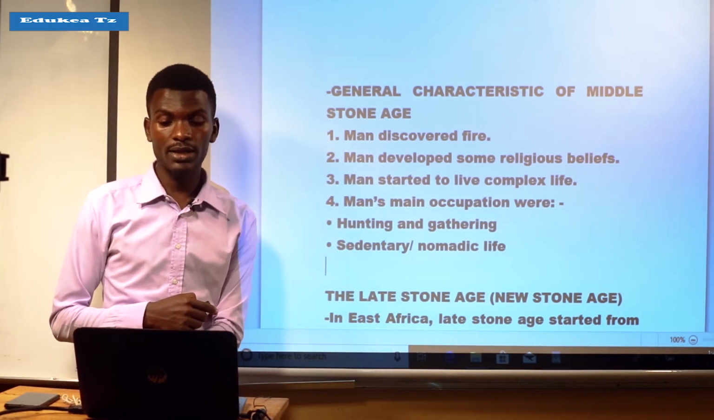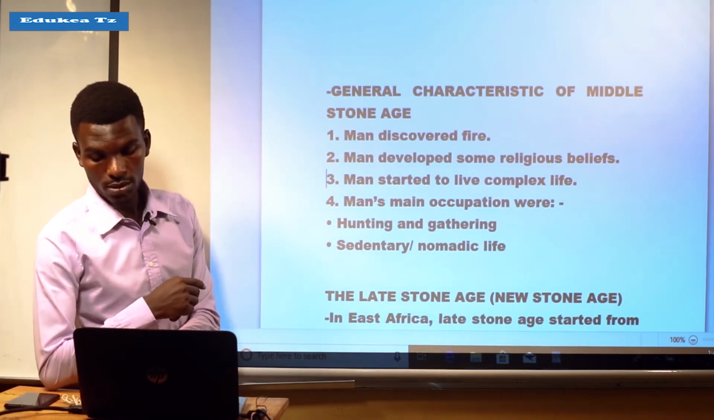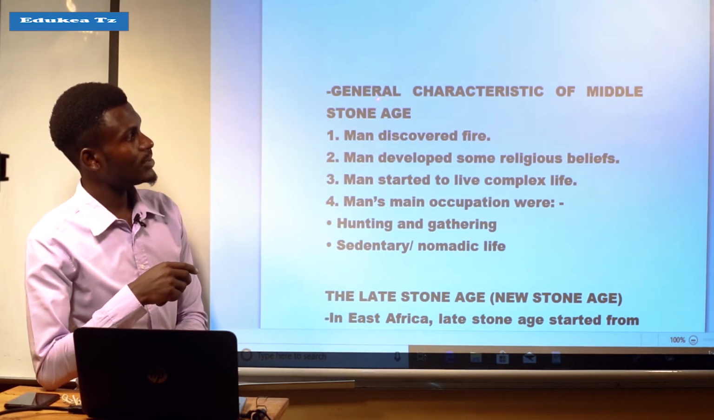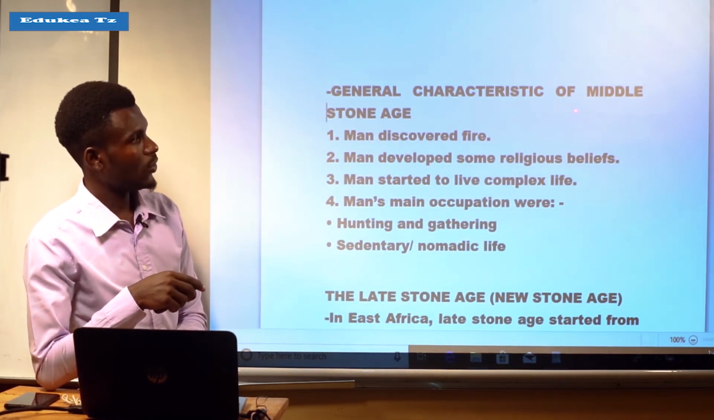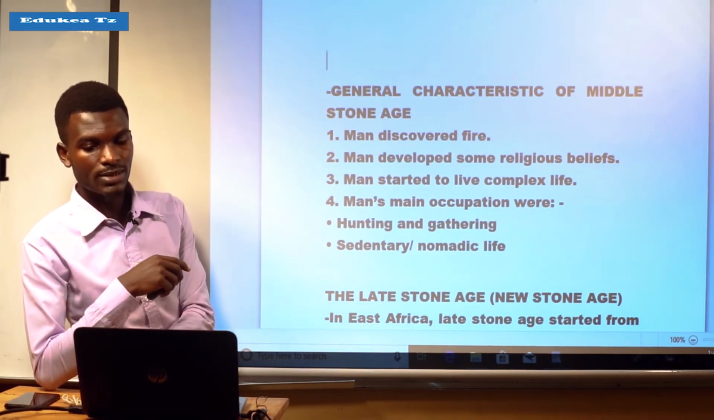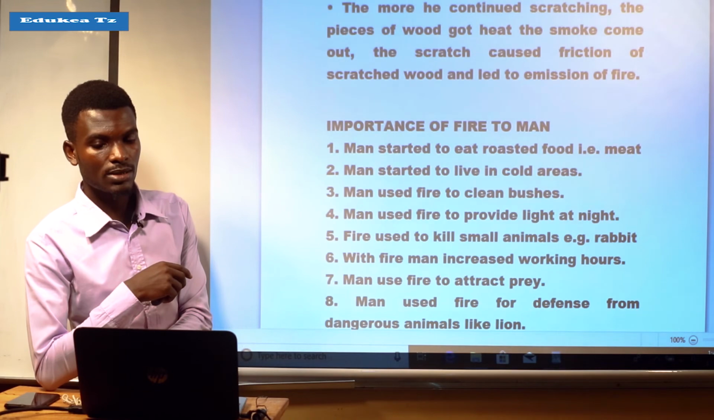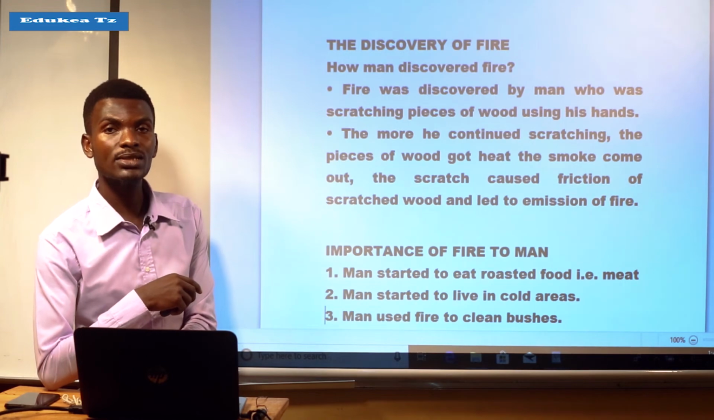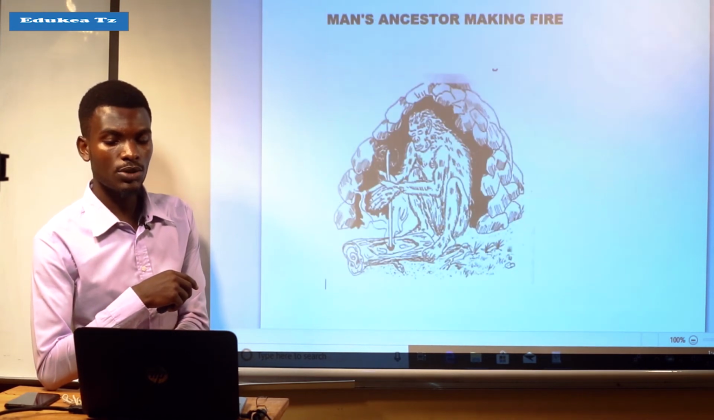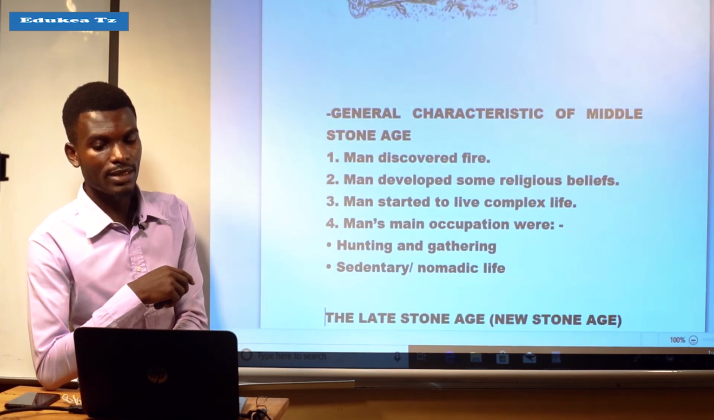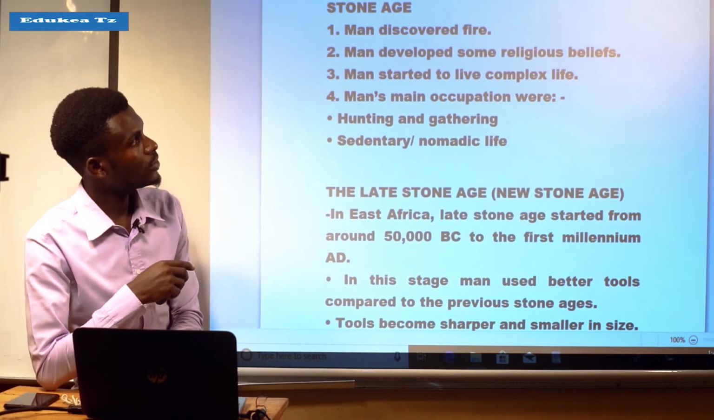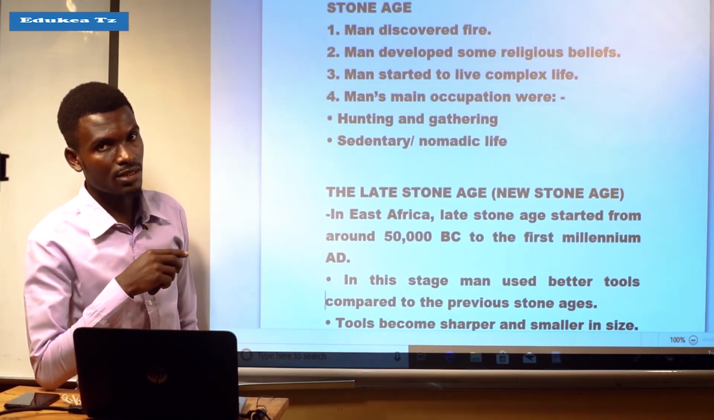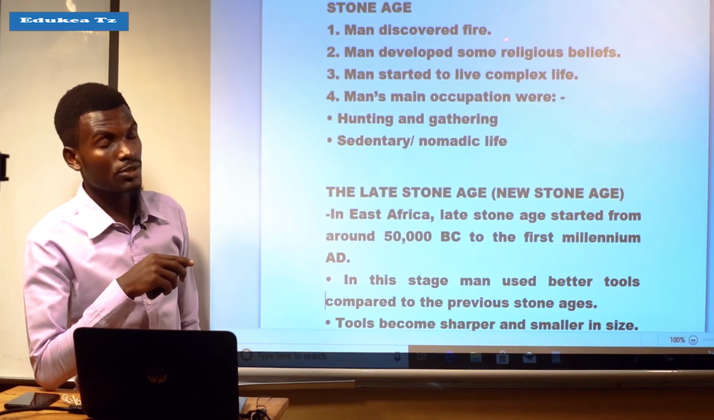So the discovery of fire took place during the Middle Stone Age. So let us see the general characteristics of the Middle Stone Age. So we can see how fire has been inserted in this place. It is because fire was discovered during the Middle Stone Age. So let us see the general characteristics of the Middle Stone Age. The first one, man discovered fire, as we have seen. Man discovered fire during the Middle Stone Age.